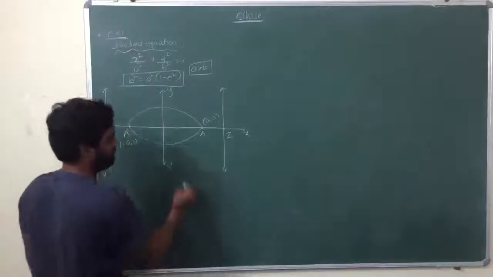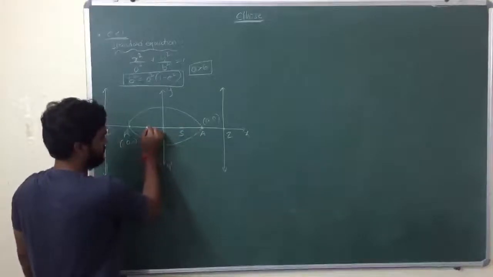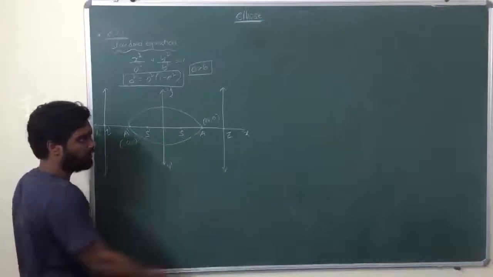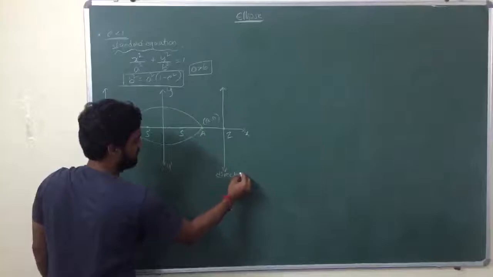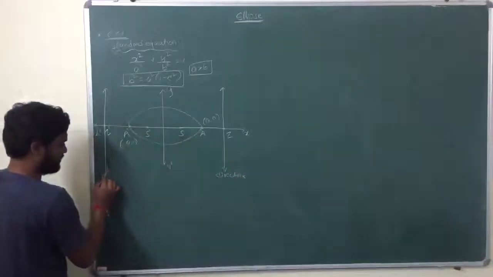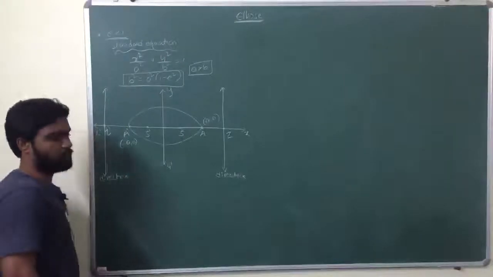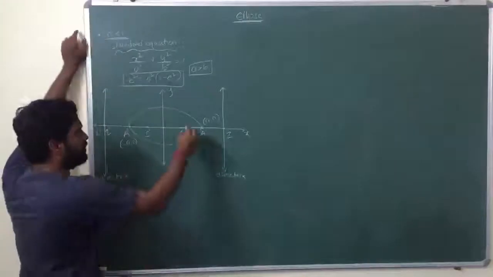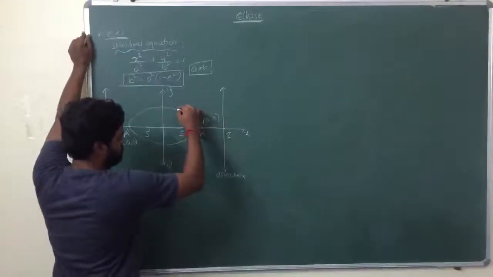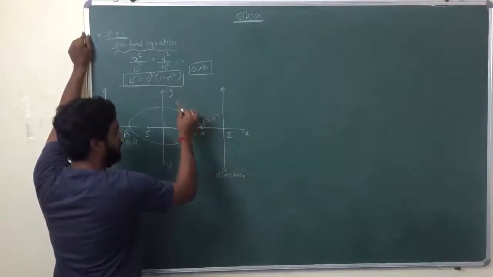Z, Z dash, S, S dash. So these are directrices. Foci: S dash is also a focus. Now, a general point P.